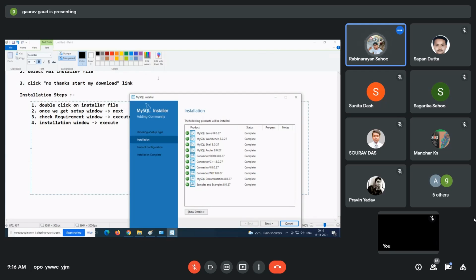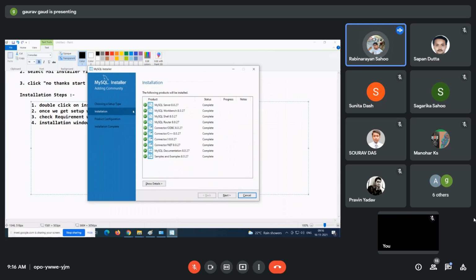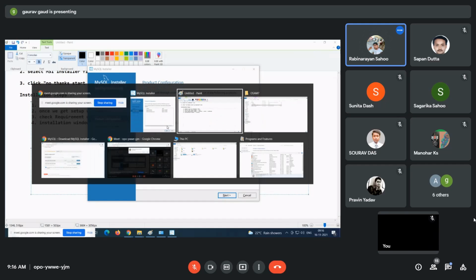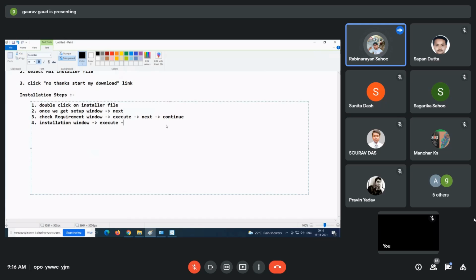So guys, now you can see it has completed all the remaining downloads. Once you are done with this installation process, click on Next. Again it will ask, all these things are ready to configure. So here we have to click on Next.